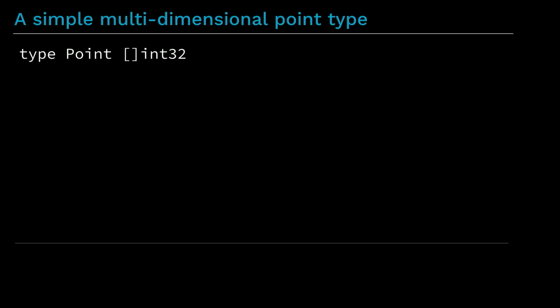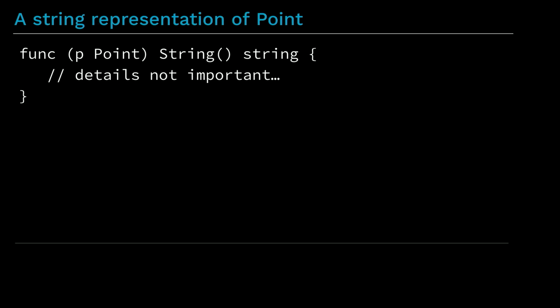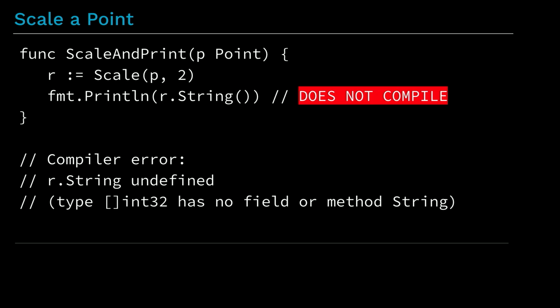Now, continuing the example, suppose we have a multidimensional point type, where each point is simply a list of integers, giving the coordinates of the point. Naturally, our type has methods. For the purposes of this example, the details aren't really important. Sometimes we want to scale a point. Since a point is just a slice of integers, we can just use the scale function that we wrote earlier. Unfortunately, this doesn't work. We got a compilation error, which you can see on the screen here. What went wrong?